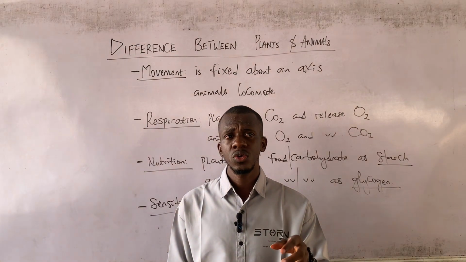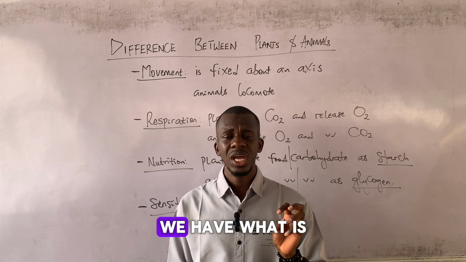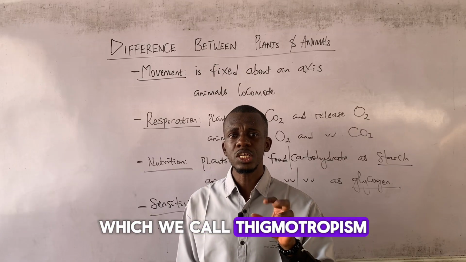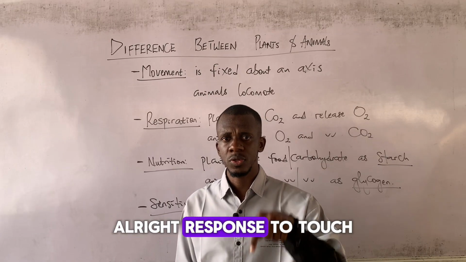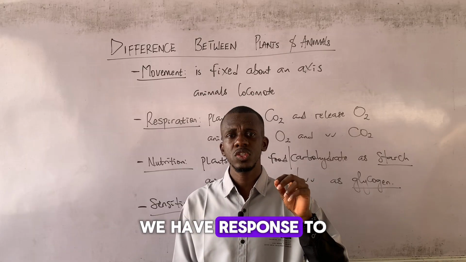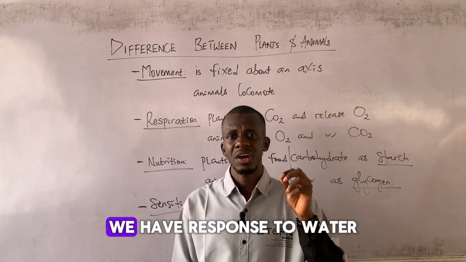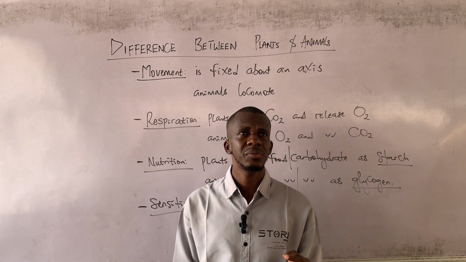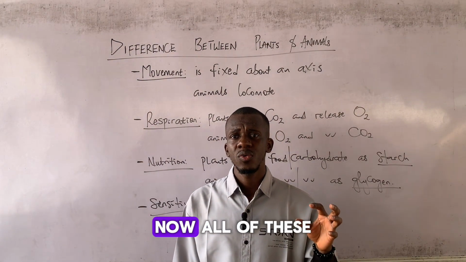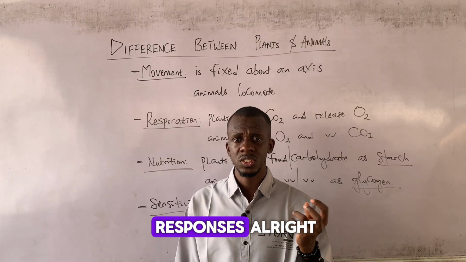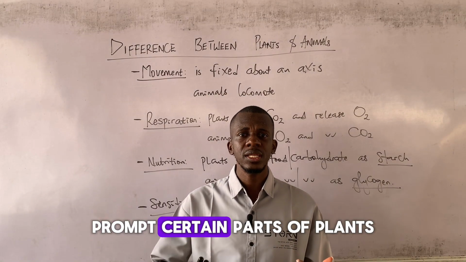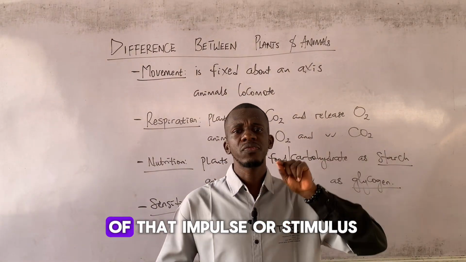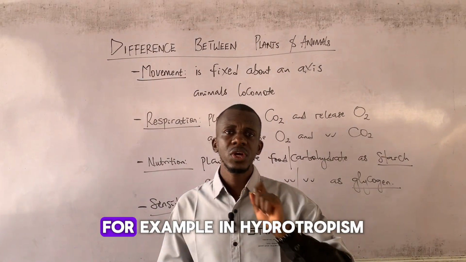In plants, we have what is called response to touch, which we call thigmotropism. We have response to chemicals, chemotropism. We have response to water, hydrotropism, and so on and so forth. Now, all of these responses prompt certain parts of plants to gravitate towards the source of that impulse or stimulus.